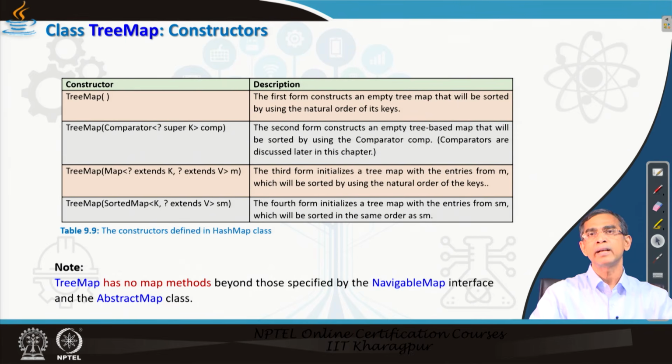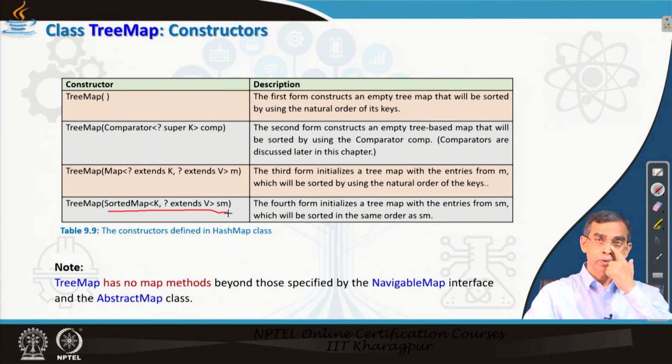There you have to define the comparator method, because if you want to store user defined objects which do not have a defined comparator method, then you should define this comparator method in that user defined type and then use it here. And the last constructor you can note is TreeMap with a SortedMap. So, here also the tree collection can be stored using the concept of SortedMap that we have already discussed in the interface.